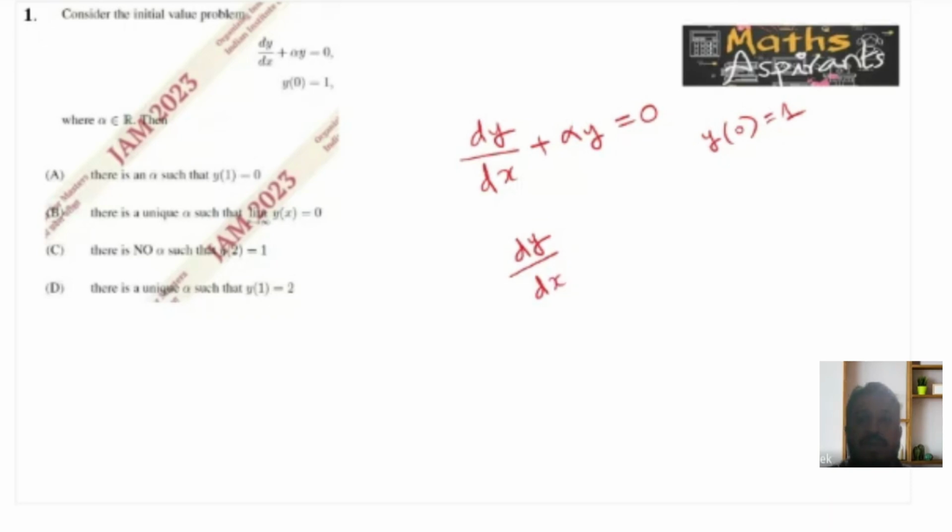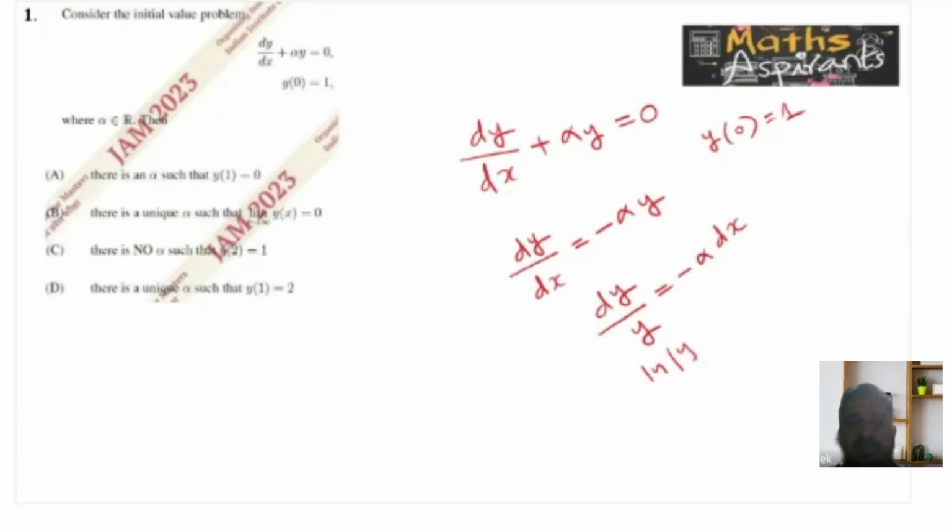So dy by dx is equal to minus alpha y. So dy by y is equal to minus alpha dx. If I integrate on both sides, what can I have?